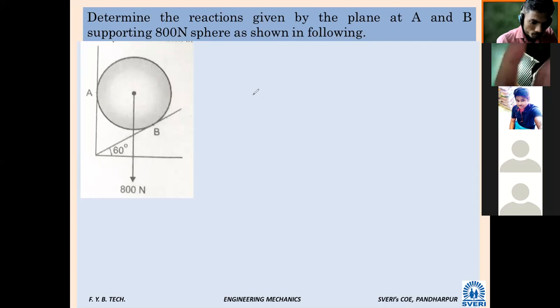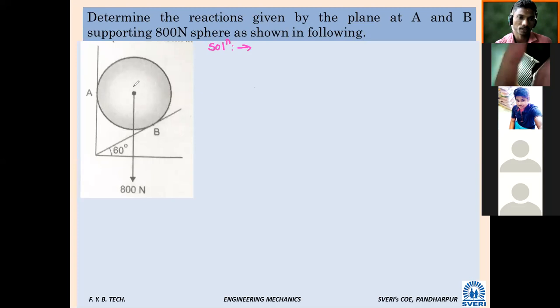Actually, plane A is vertical. It is not mentioned, but we can assume it is vertical. B is inclined at 60 degrees with the horizontal. Just check the solution. Can anybody help me find the angles?